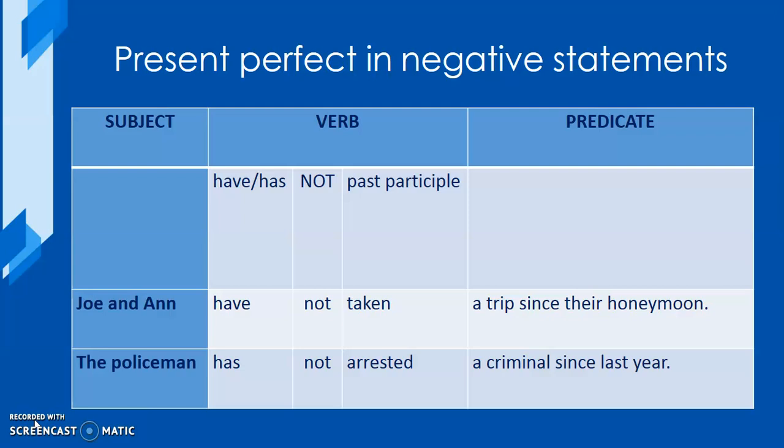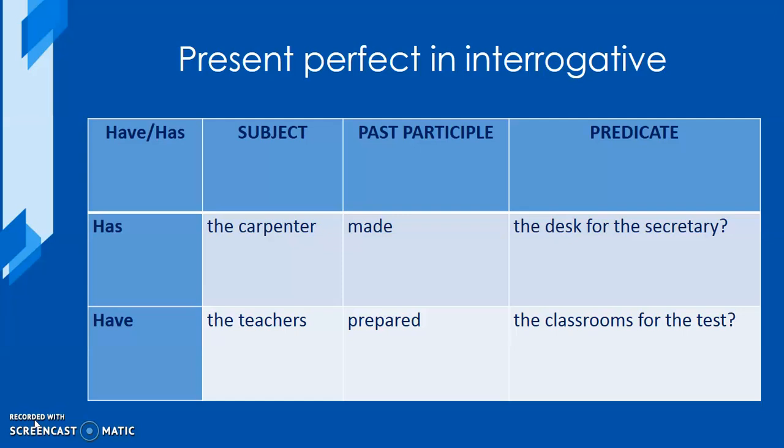For the interrogative form of present perfect, it is practically the same thing, but now we have or has in initial position for it to be a question. In our first example, we see that it says, has the carpenter made the desk for the secretary? Has is in agreement with the carpenter because it is in singular.